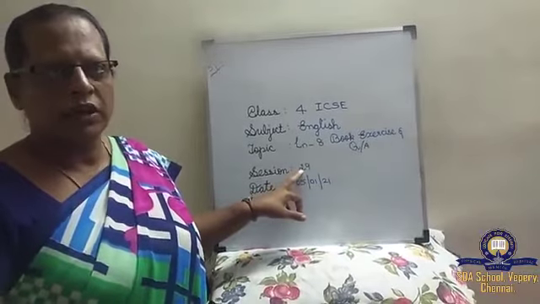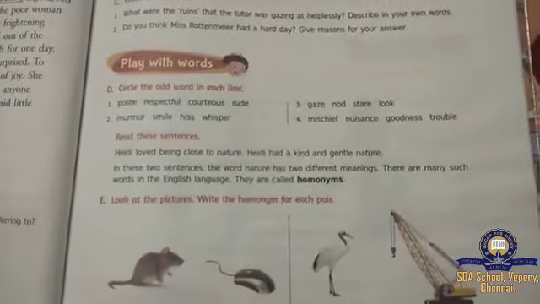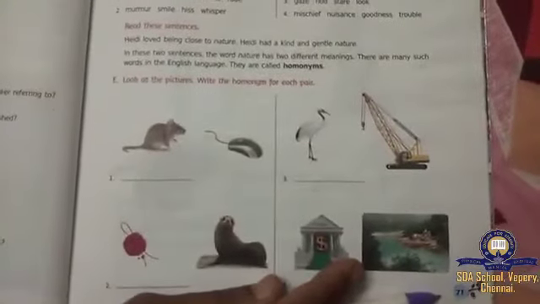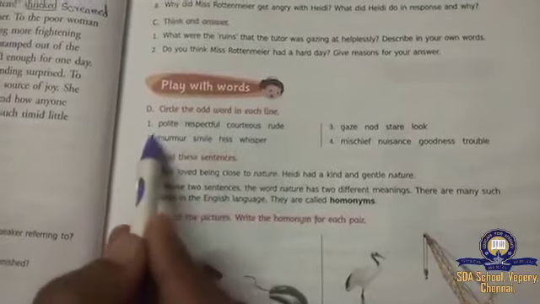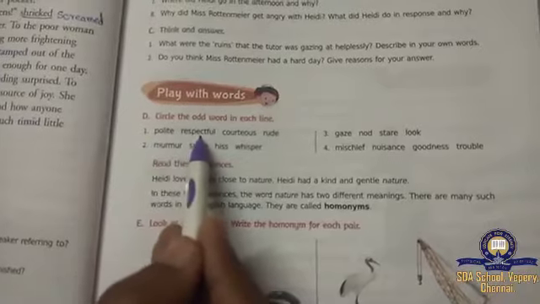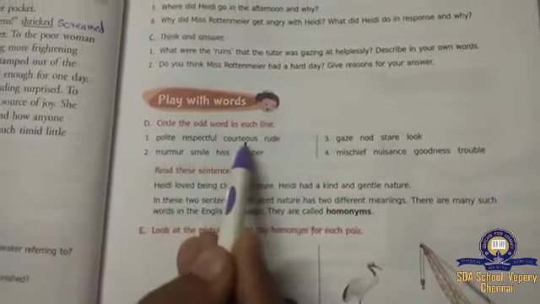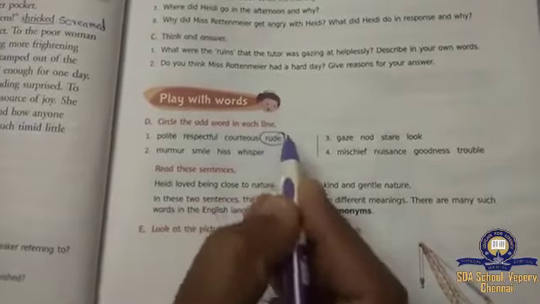Okay, children, we'll see the book exercise. It's on page number 71. Circle the odd word in each line. See, here 4 words they have given. Polite, respectful, courteous, rude. In these 4 words, which is odd, children? The rude is odd. So you have to circle this one.